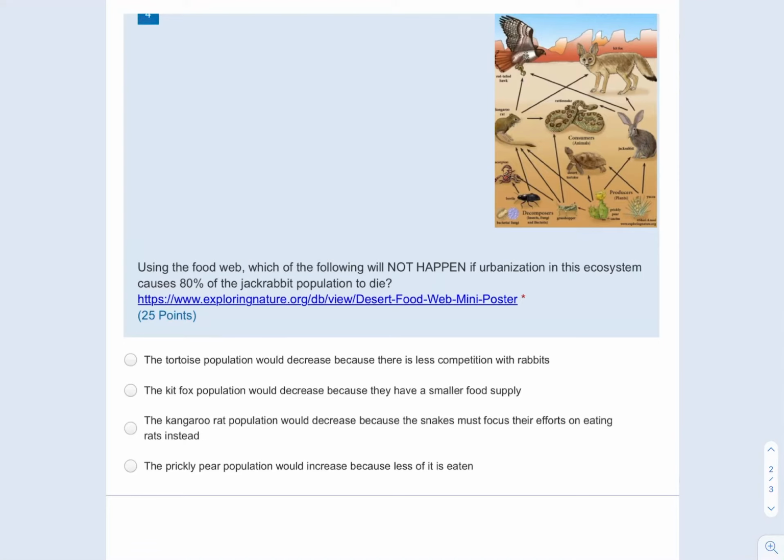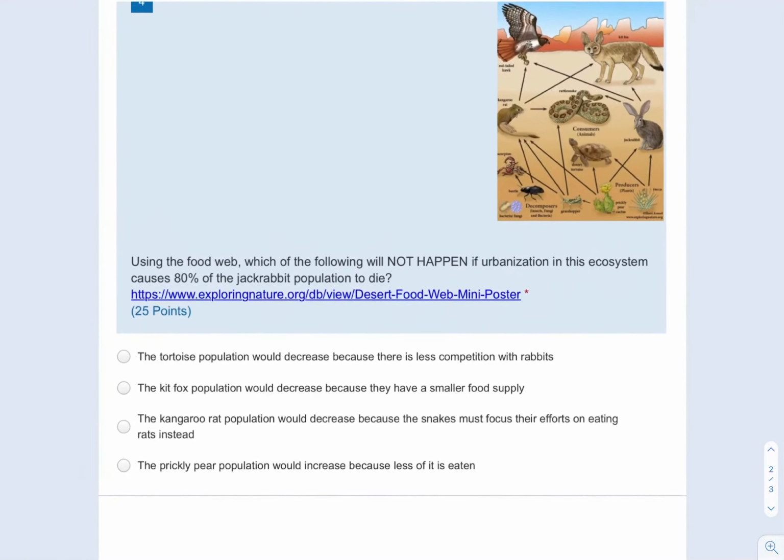So you were given this picture here of this desert. I know if you click on that image, it gets bigger eventually, but the way I've got it, I can't quite do that. We're just going to use this smaller photo. But the question's saying, using that food web there, which of the following will not happen if urbanization in this ecosystem causes the jackrabbit population to die? So you're losing 80% of these rabbits. So the keyword here, of course, is which will not happen, but also urbanization.